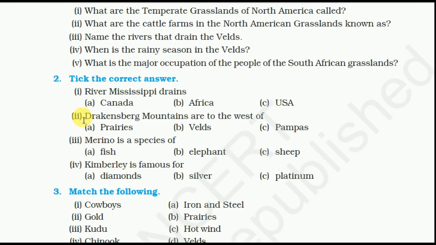So this chapter is completed. There are some questions. Let us complete them. River Mississippi drains the USA. Drakensberg Mountains are the east of the veld in South Africa. Merino is a species of sheep. Kimberley is famous for diamonds.